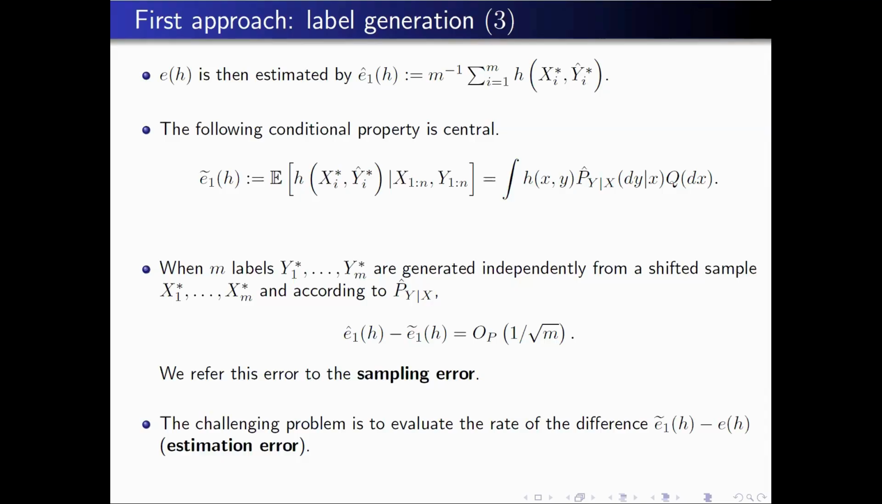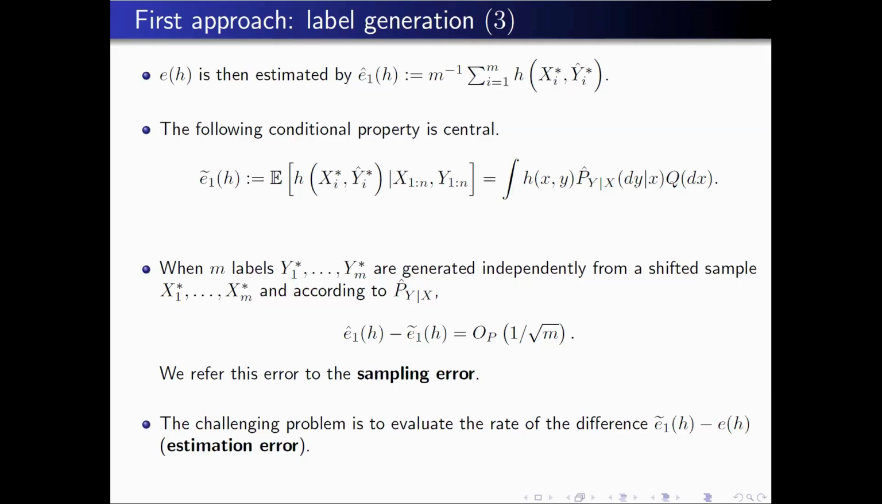And as you can imagine, if you look at the difference between the estimator and this E tilde, which is simply the conditional expectation, the error is of order 1 divided by the root of the number of variables in the target sample, because we simply take an empirical average like that. Okay. So this is not a difficult task to evaluate.